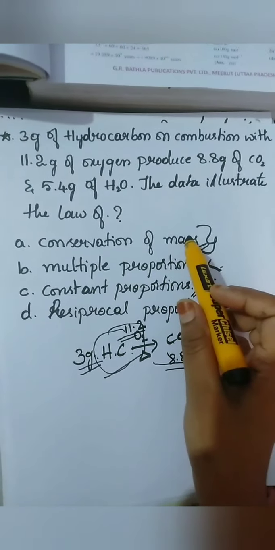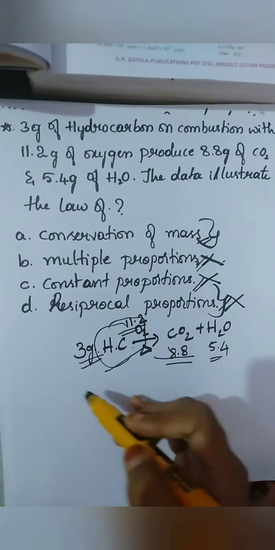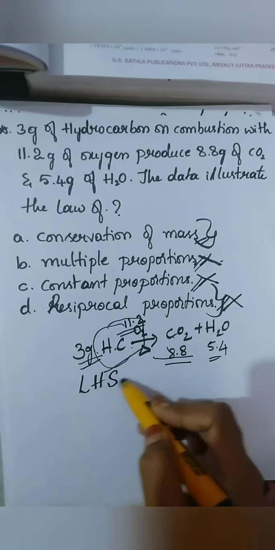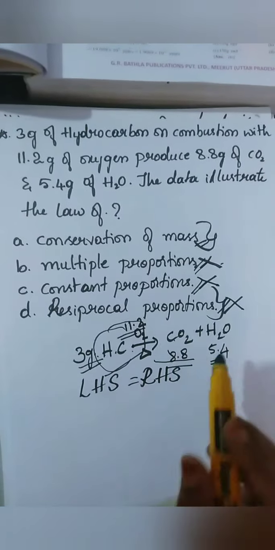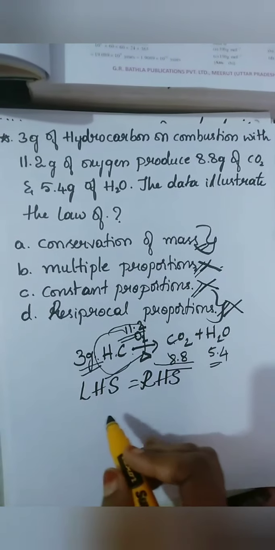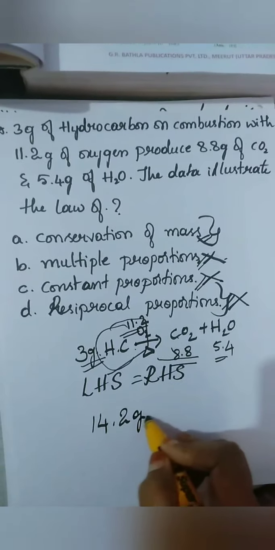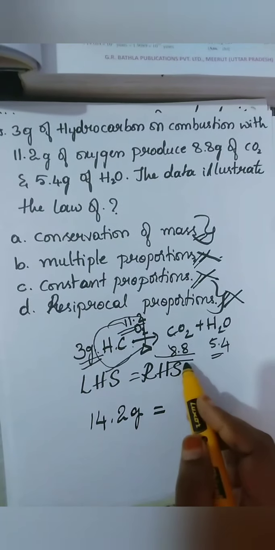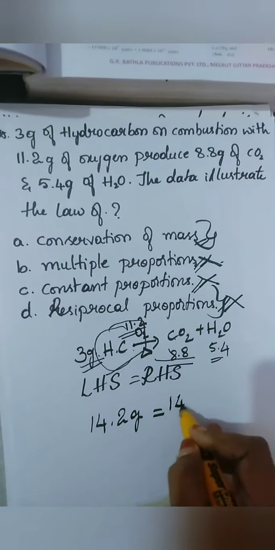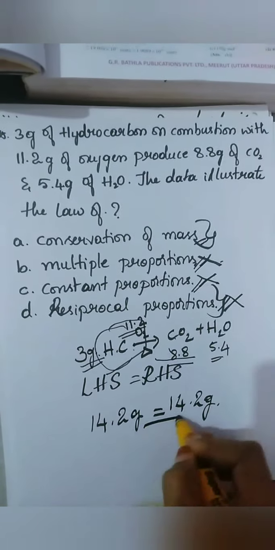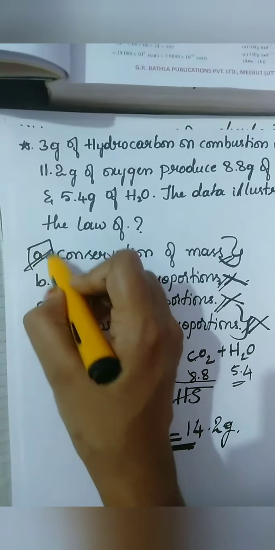For conservation of mass, as I already said, LHS will be equal to RHS. So if we add these values, 3 grams plus 11.2 grams, that will be 14.2 grams. Is it equal on the other side? 8.8 plus 5.4 is 14.2 grams, equal. Yes, exactly. This is the right answer.